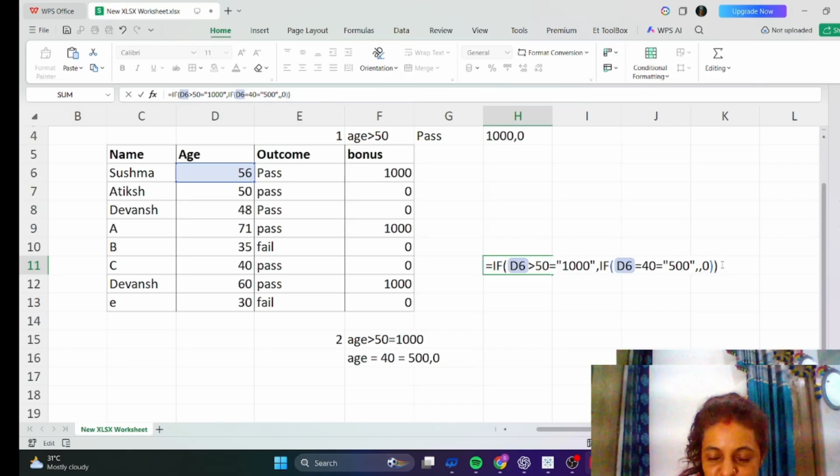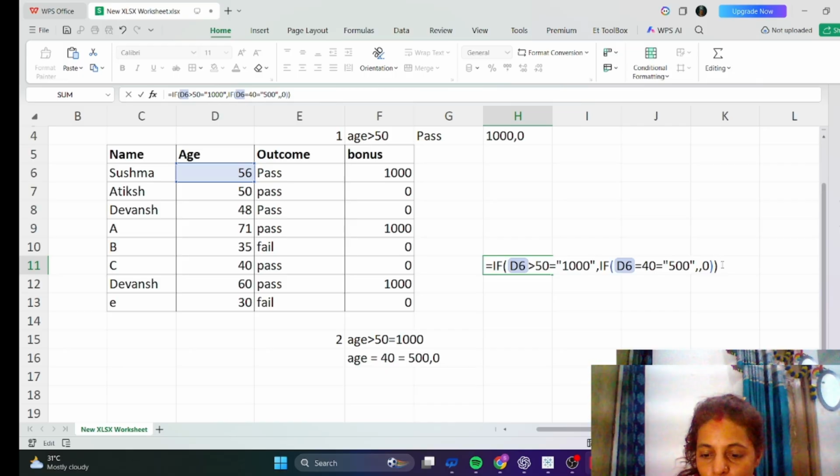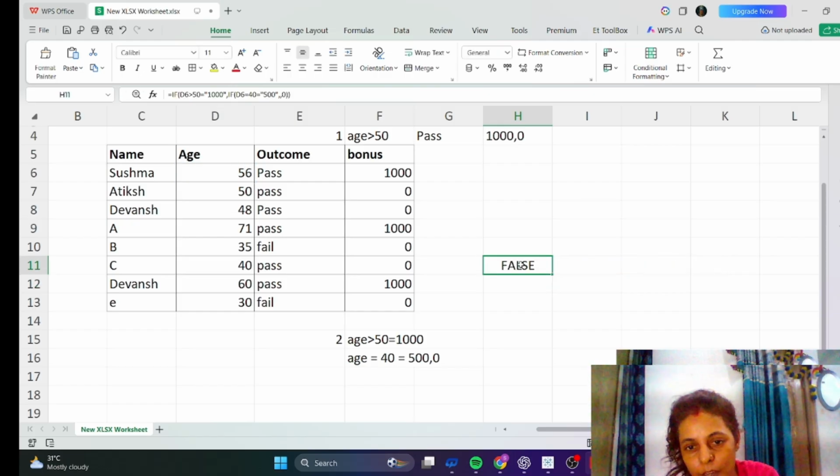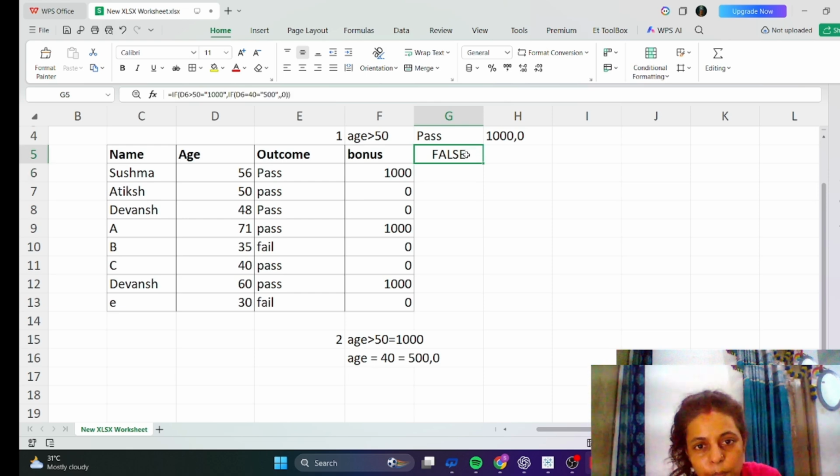That is the reason I keep sharing. So let's see whether it is working or not. Oh my god, I am writing here, I don't have to write the formula here. After reading here, I am going to Control X, and then here Control V. Then why is it showing false?